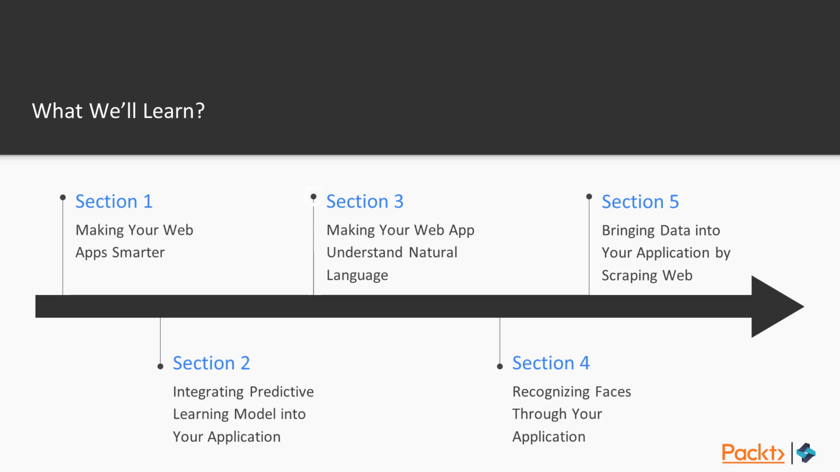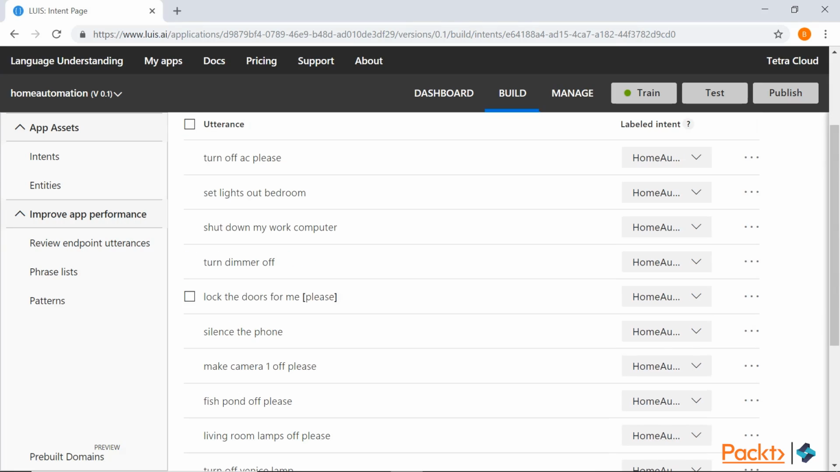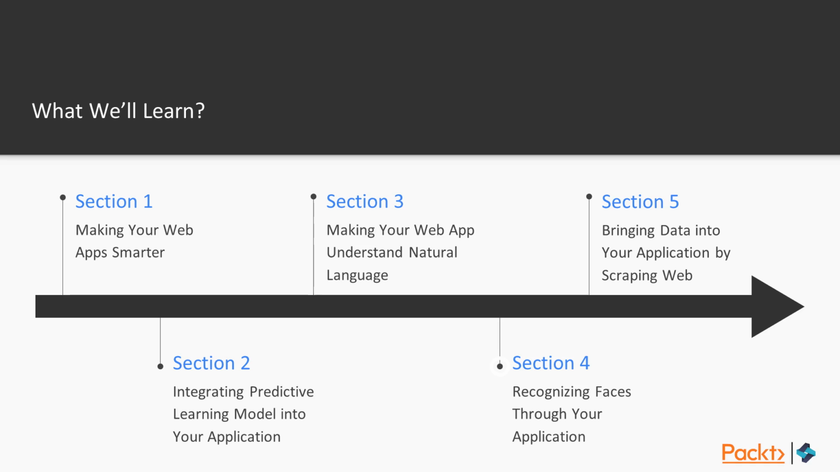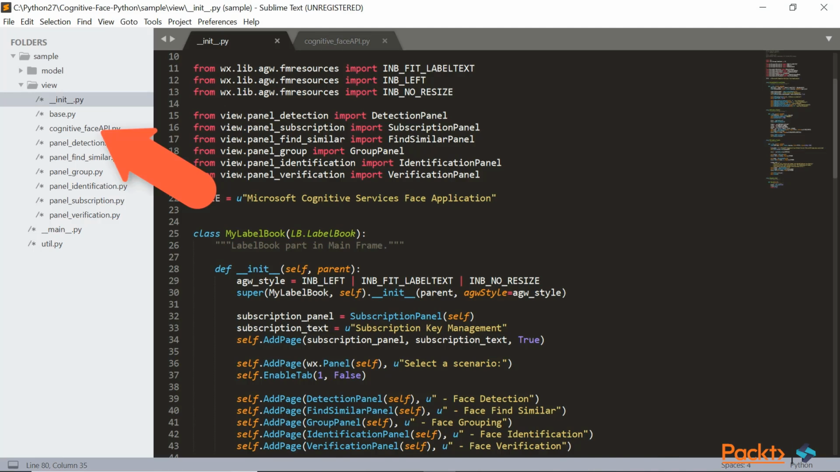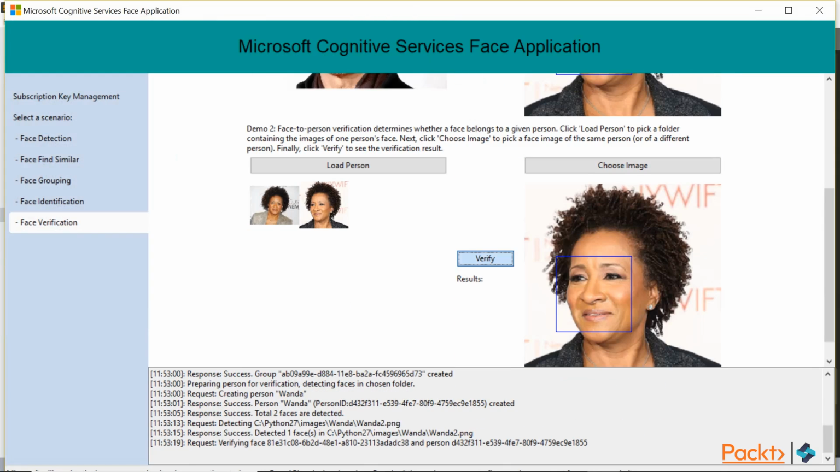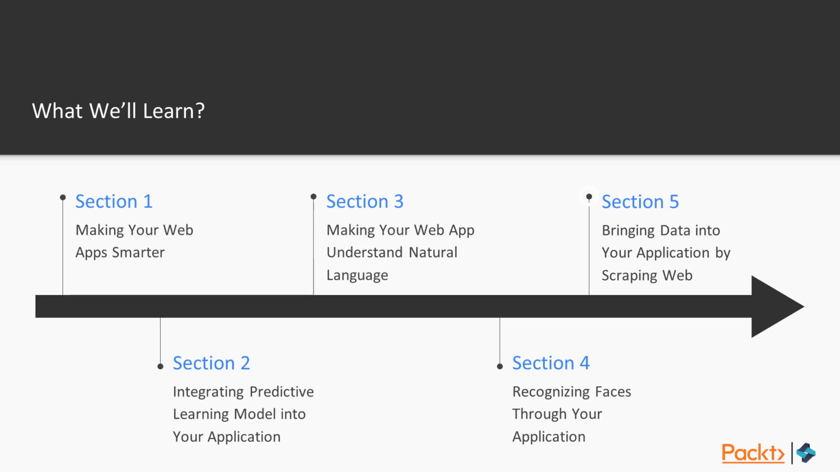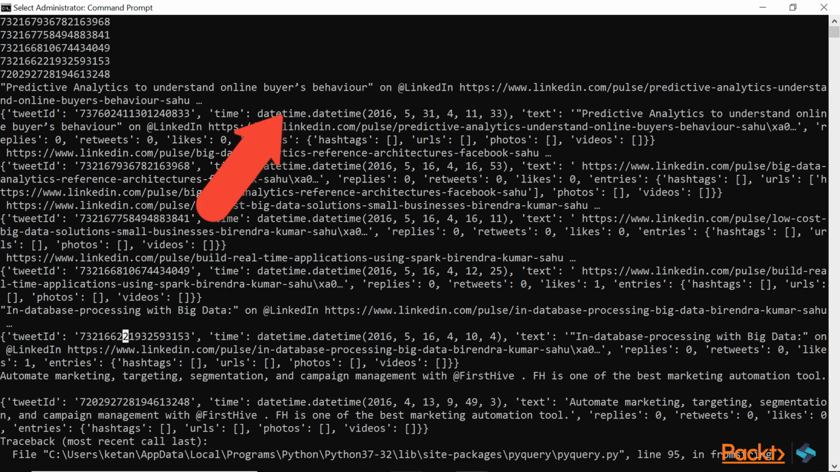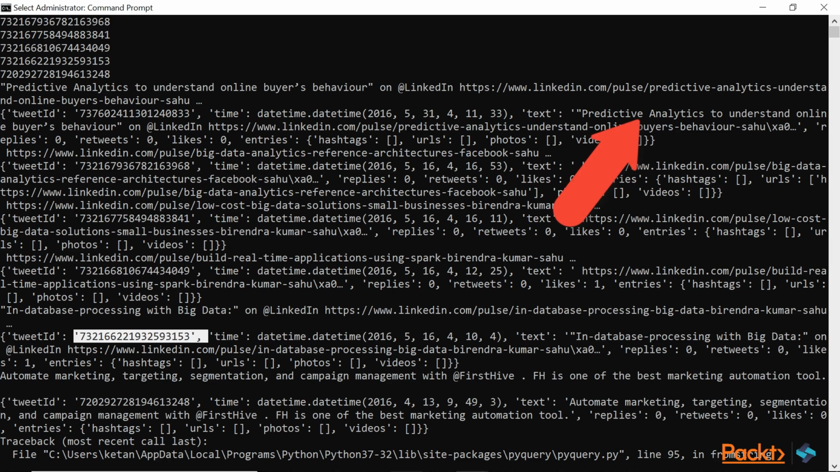Third section will help you to make your application understand natural language using LUIS API. In the fourth section, we will learn about Microsoft Cognitive Toolkit Face API to easily detect human faces and use that for face verification, an added layer of security for the application. In the final section, you will learn various use cases of web scraping and how you can bring the open data by searching billions of web pages, images, videos, and news with a single Bing Web Search API call.